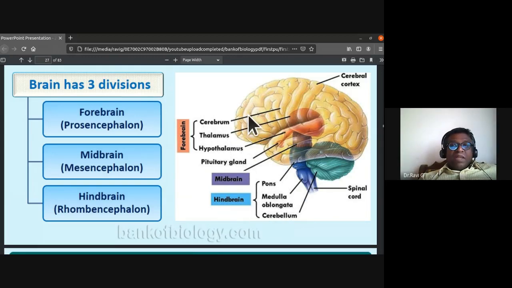The forebrain consists of cerebrum, thalamus, and hypothalamus. All three together we call the forebrain. The cerebrum, the cerebral cortex, you can notice, the thalamus, hypothalamus. We call them the forebrain or prosencephalon. The midbrain is called mesencephalon. The hindbrain is called rhombencephalon. They consist of pons, medulla oblongata, and cerebellum.